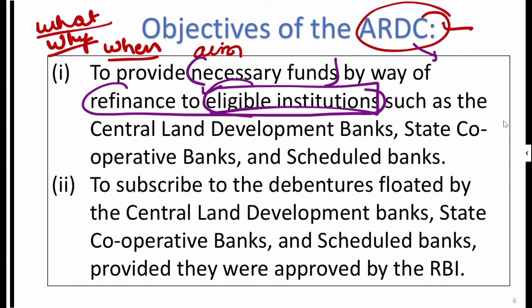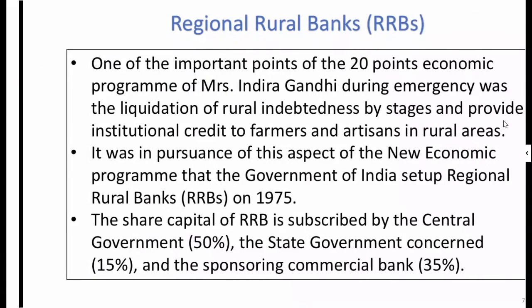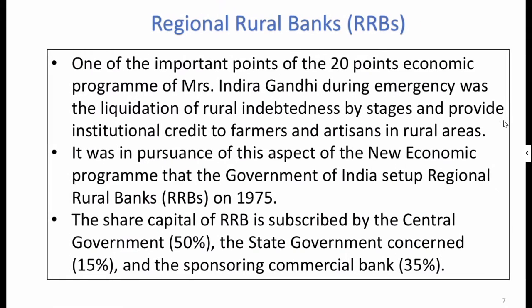It is providing loans to the Central Land Development Bank, state cooperative banks, then scheduled banks. So it is providing to them and they are providing to the farmers. It also subscribes to the debentures floated by the Central Land Development Bank, State Cooperative Bank and the scheduled banks, provided that they were approved by the RBI. Remember that approval by RBI is a requirement. Now this was about the ARDC.